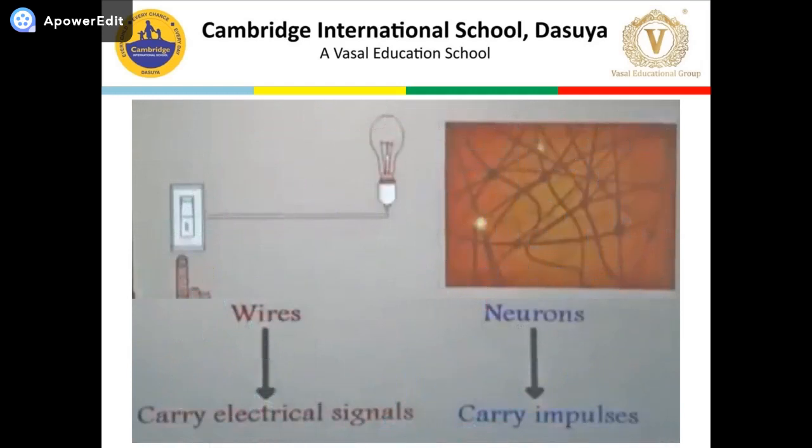So just like wires carry electrical signals from a switch to a bulb, these neurons carry impulses or messages to different parts of the body. Because they form a connecting network, these nerves together form a nervous tissue. Structure of neuron we will discuss in detail in my next video.